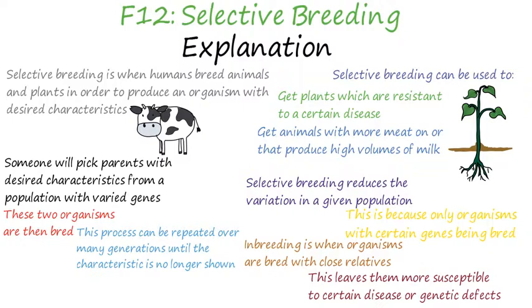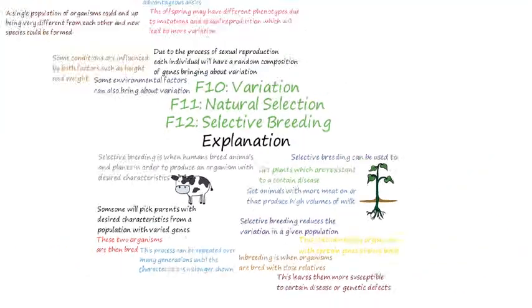Inbreeding is another problem. Sometimes, in order to achieve better characteristics, organisms could be bred with close relatives. This leaves them more susceptible to certain diseases or genetic defects.